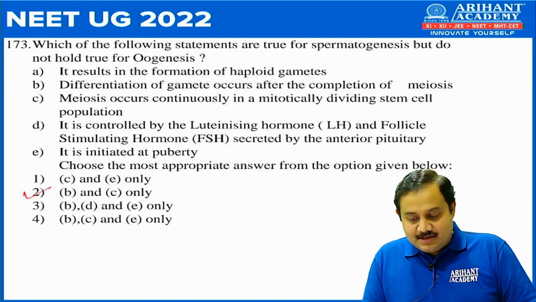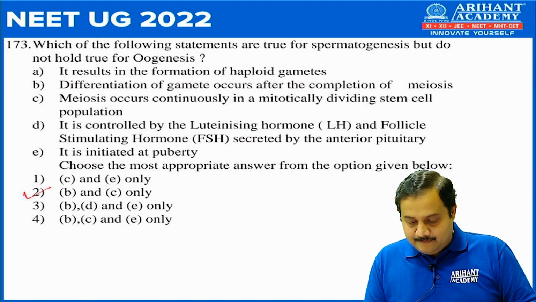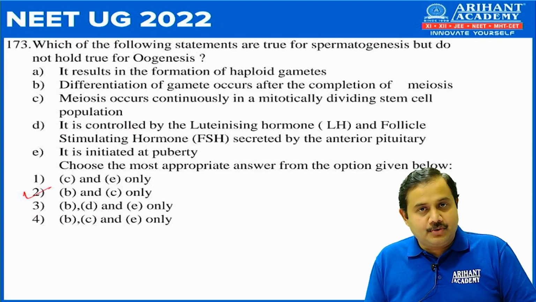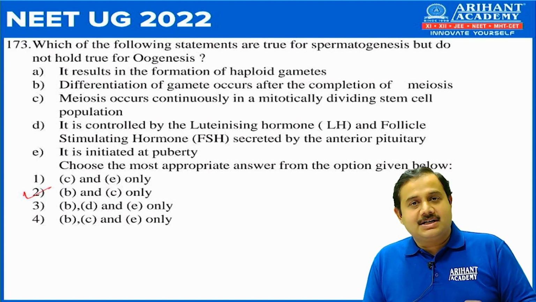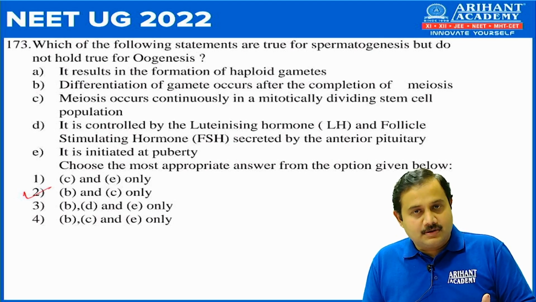Statement A is results in formation of haploid gamete. This is applicable for both. Statement D is controlled by LH and FSH secreted by anterior pituitary. So gametogenesis is only controlled by FSH, not by LH, and that too in both.